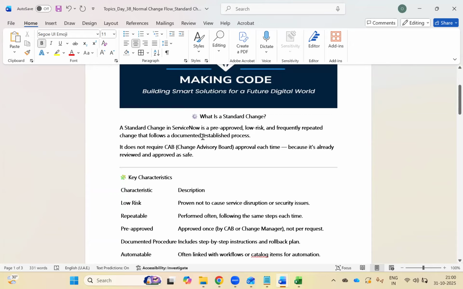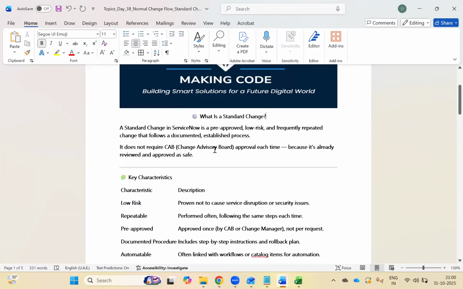So it does not require CAB approval each time because it's already reviewed and approved as safe. So first time we'll review and approve it one time. Next time onwards, things like server monthly Microsoft patches can be done as a standard change.